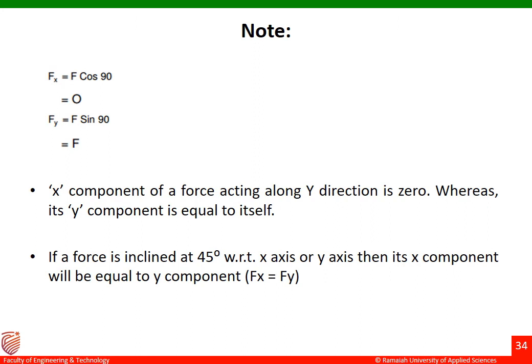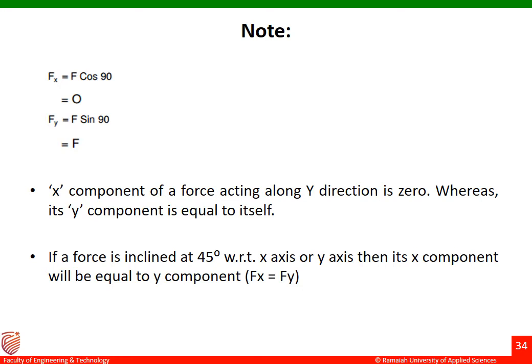Okay, coming to the next example: the x component of a force acting along y direction is 0, whereas its y component is equal to the force itself. That means Fx equal to 0 and Fy equal to F.